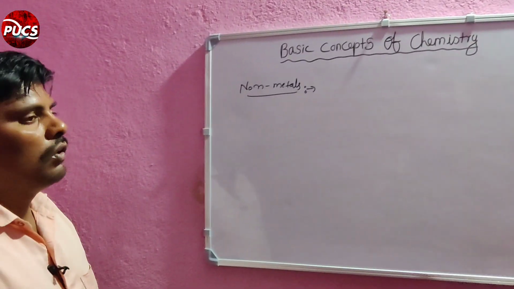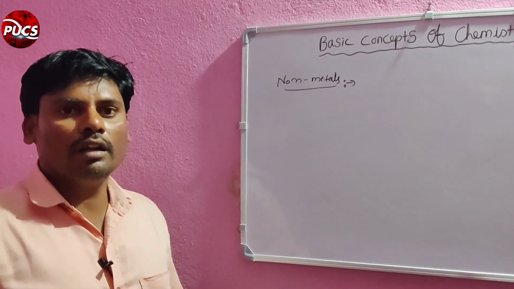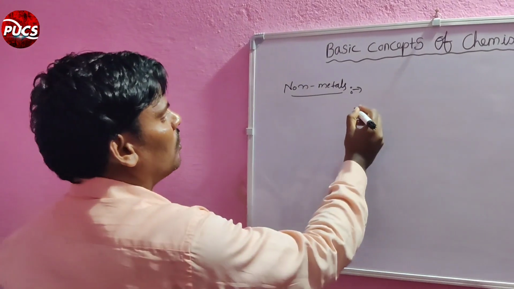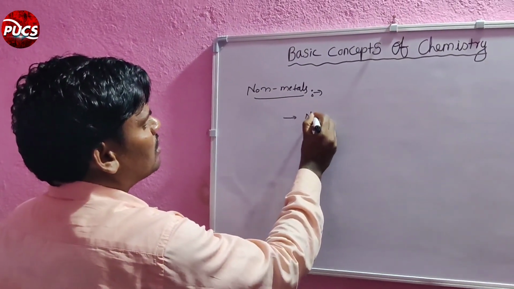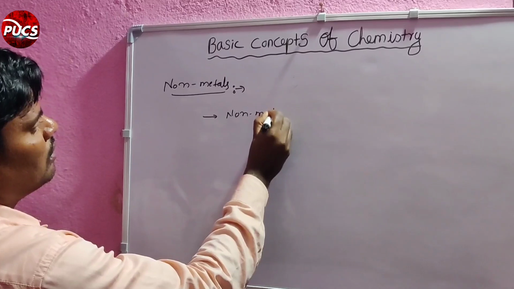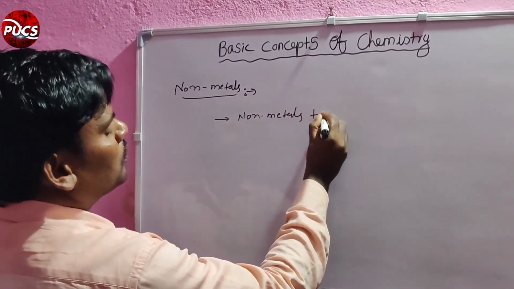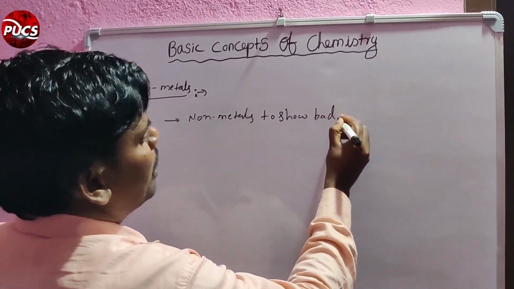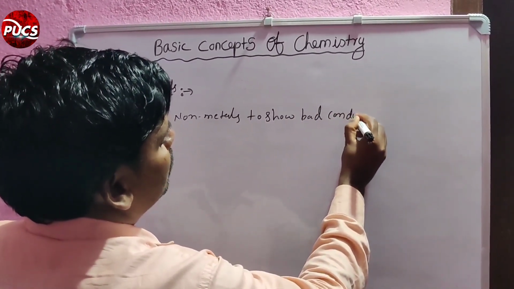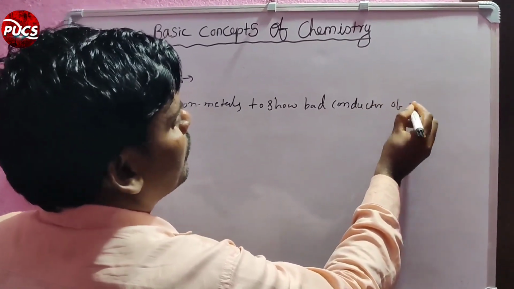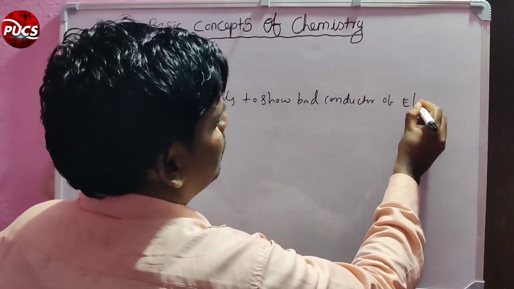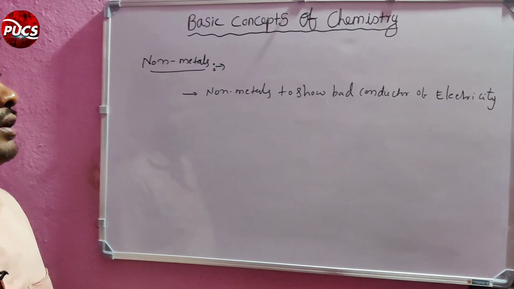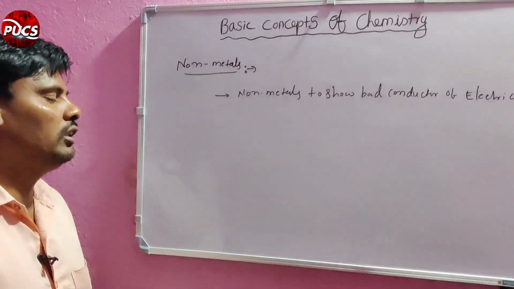Non-metals are bad conductors of electricity.